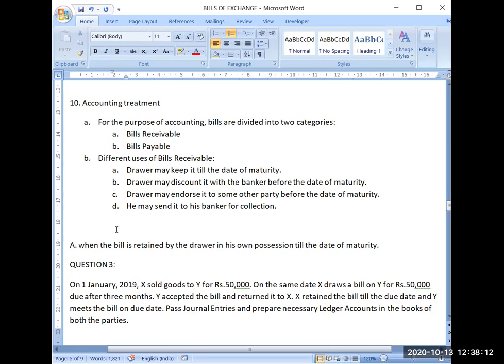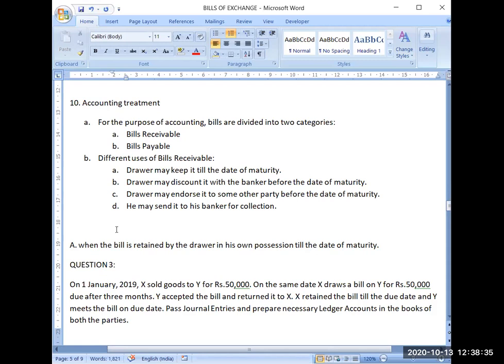Drawer may endorse it. Now, the drawer also may have some creditors. He might also be purchasing goods on credit. So the drawer may transfer that bill of exchange to his creditors. He may endorse it to some other party before the date of maturity. That is called endorsement.